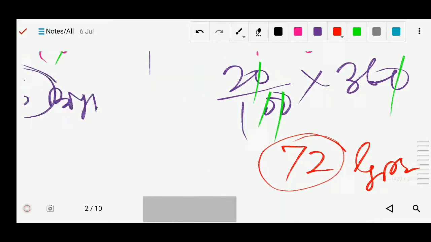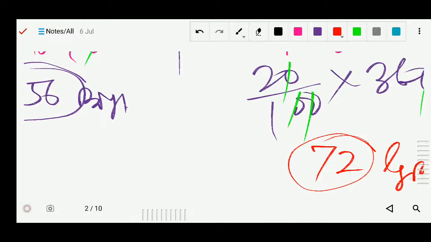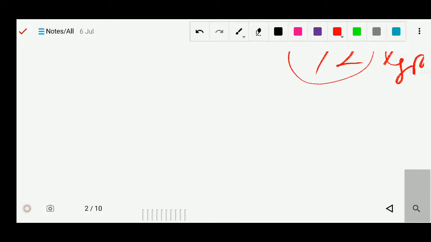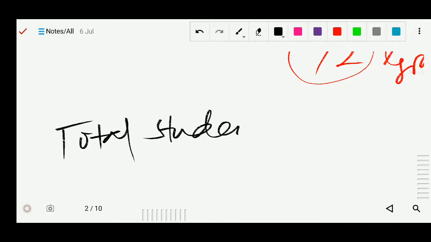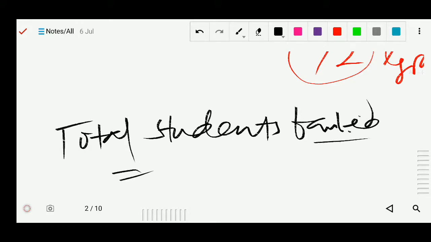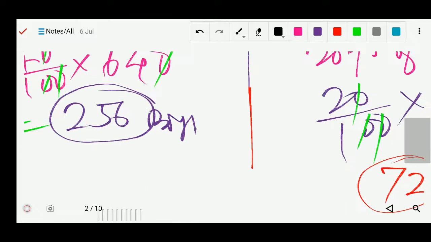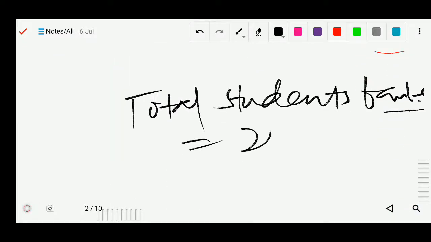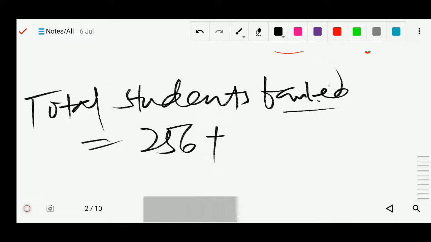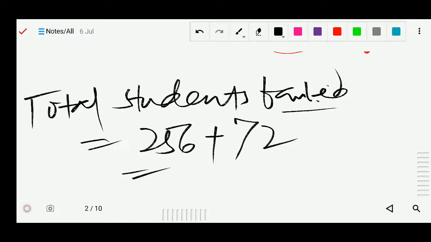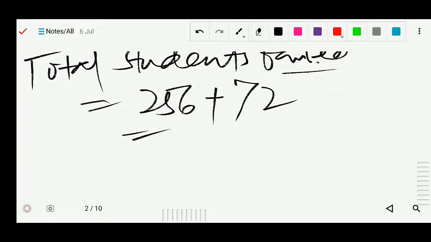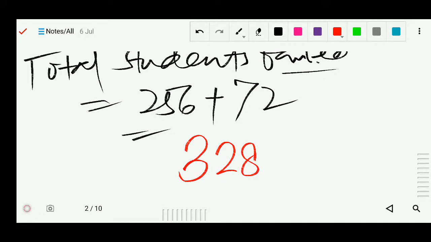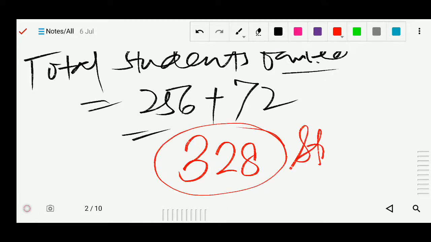Okay, so now total number of boys and girls failed we have to find out. So we will find the total student failed. So in the boys how many failed? 256. So write 256. In the girls 72. So now add it, so you will get 328. Okay, so 328 students were failed.